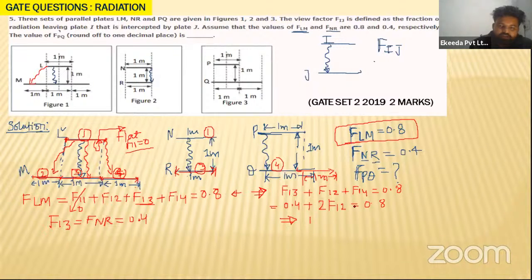So what will be the value of twice F12? I will take this part to this side. So this will become 0.8 minus 0.4, so this will become 0.4. So if you calculate the value of F12, the value of F12 will become equal to how much?